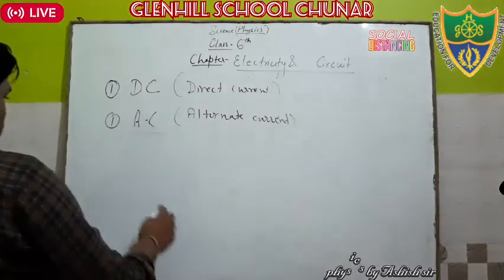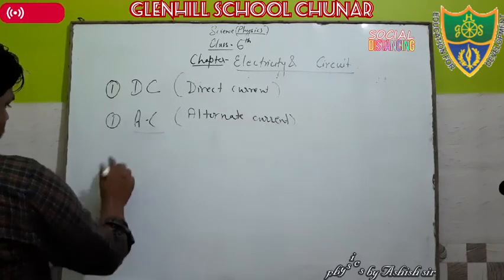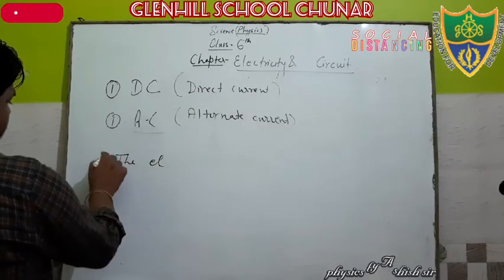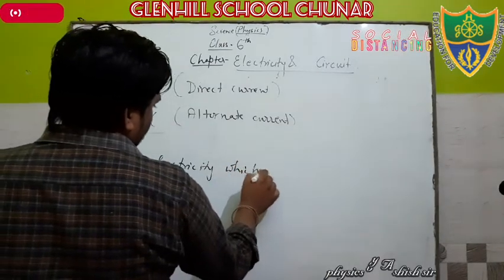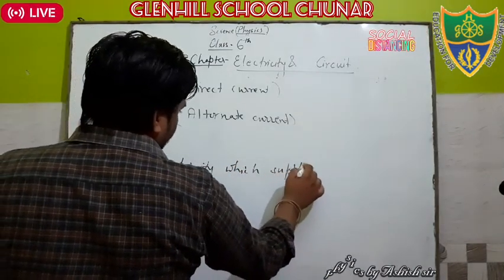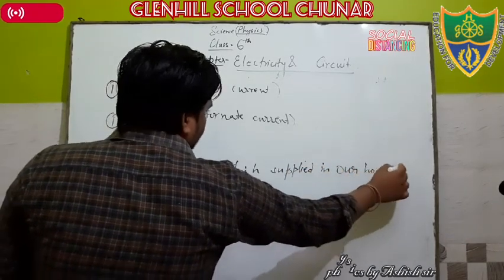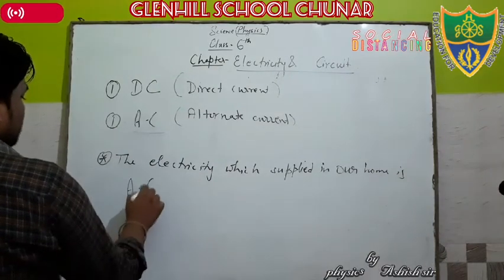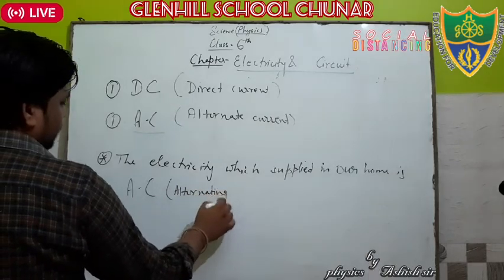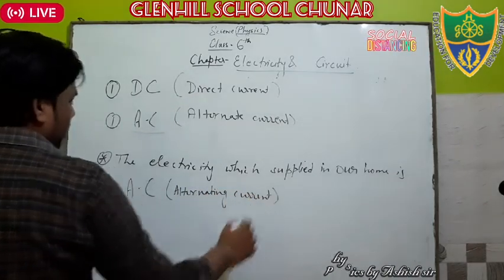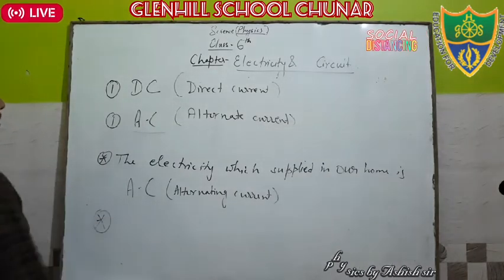Now, the electricity which is supplied in our home is AC, meaning alternating current. Alternating current. Okay? Clear? And the second thing is what?